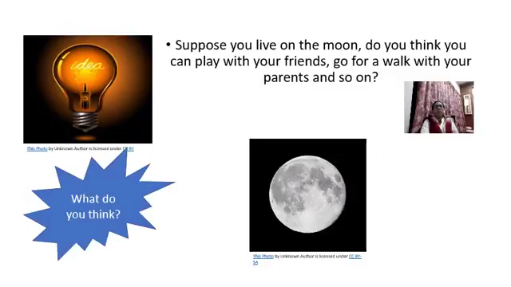Because there is no atmosphere on the moon. The moon is not surrounded by atmosphere. So, no oxygen, no carbon dioxide. So, you cannot breathe. What do you have to take? You have to wear a space suit and take an oxygen tank with you. Then only you can walk on the moon. Otherwise, it is not possible.